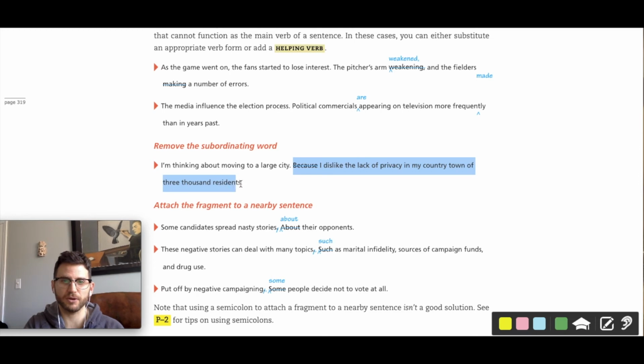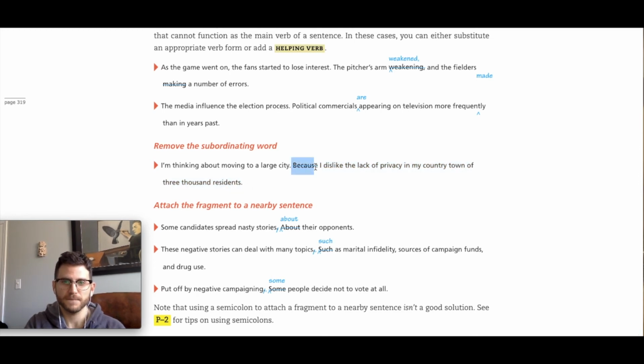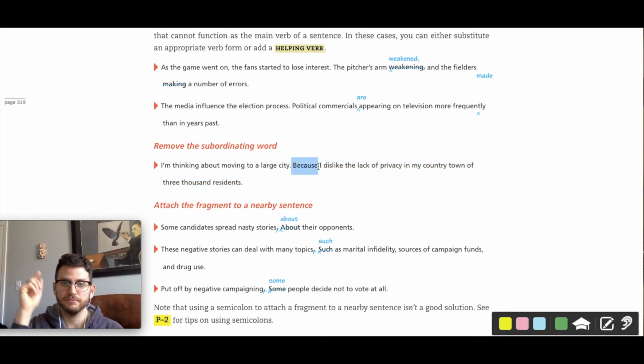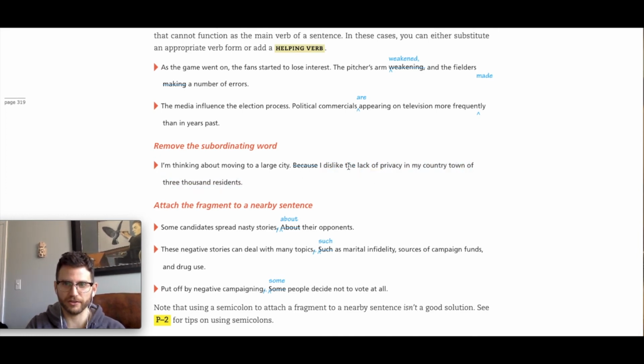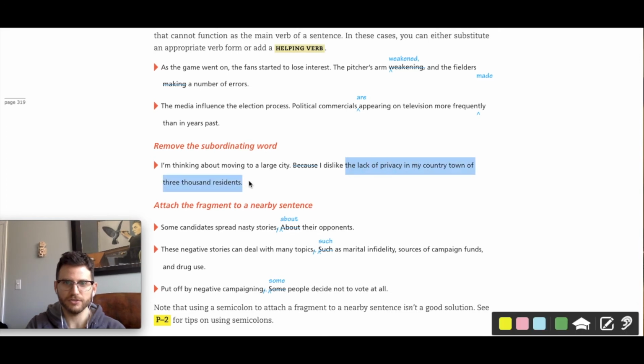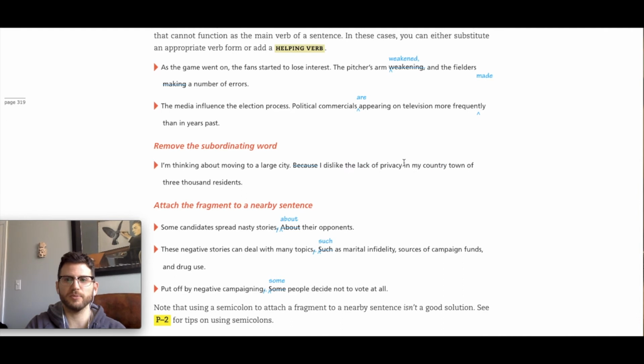Because I dislike the privacy, so I've got because, which is my subordinating conjunction, right? I is my subject, dislike is my verb. The lack of privacy in my country town of 3,000 residents, this whole thing, all the way from here till the end, is a big object. Okay, it's an object that's made up of a couple prepositional phrases, you'll notice.